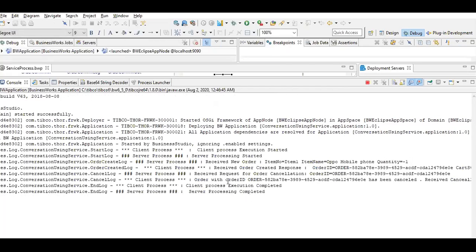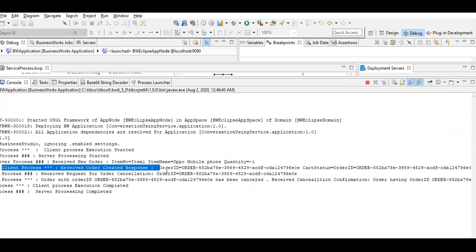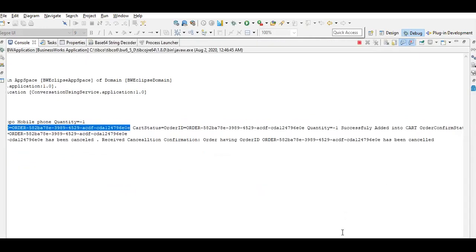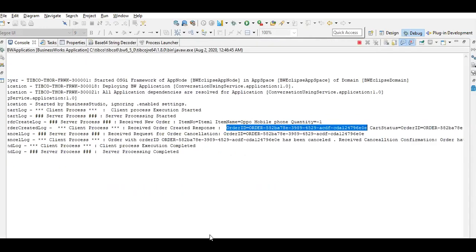Now see, the server process received it. Now the client process has received the order created response. The server process has generated an order ID, which is this. The cart status is this, whatever order has been placed, and it was successfully added to the cart. The order confirm status, because of the negative quantity, is returning order confirm status equals no. Correct.